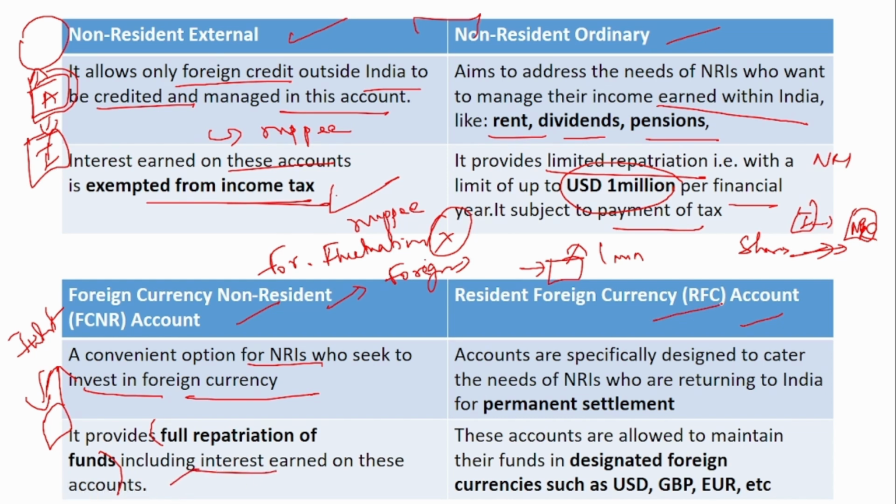The next is the RFC account. So when a person wants to settle in India, then this account is apt for that. These accounts are specifically designed to cater to the needs of NRIs who are returning to India for permanent settlement. And with this account, they are allowed to maintain their funds in designated currency like dollar or euro or pound. You can save your money in this account.